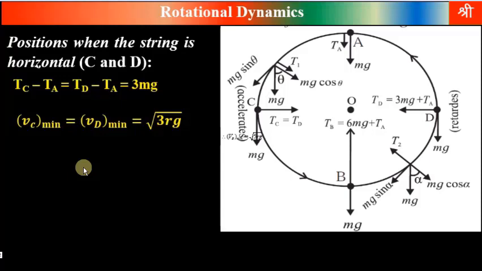Similarly, we can obtain the expression for minimum velocity at point C and minimum velocity at point D, and these are under root 3 rg. Velocity cannot be less than this value. If velocity becomes less than under root 3 rg, then the body will not be able to complete the circle and circular motion will not be possible in that case. Velocity can be greater than this but cannot be less than this. This is the expression for minimum velocity at point C and at point D.